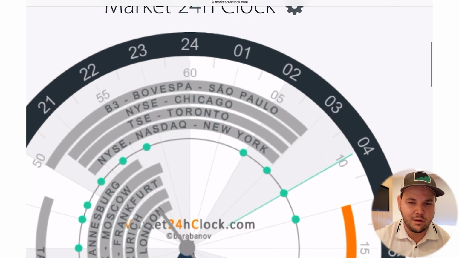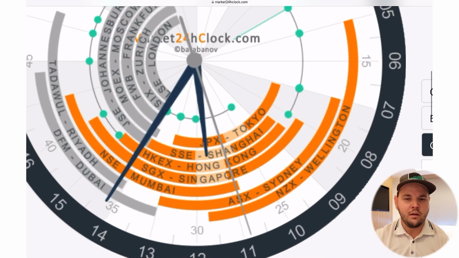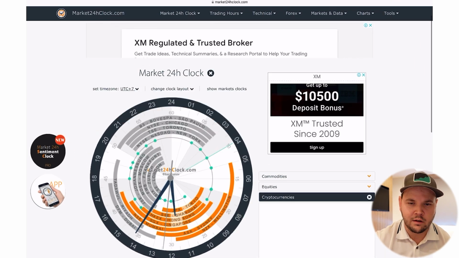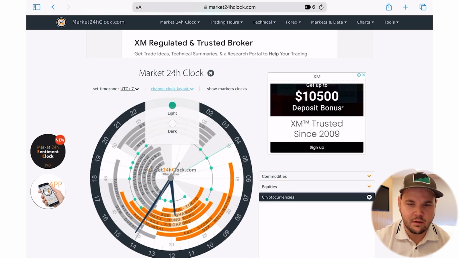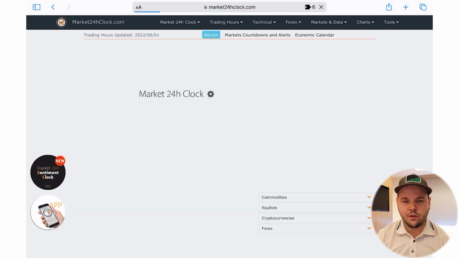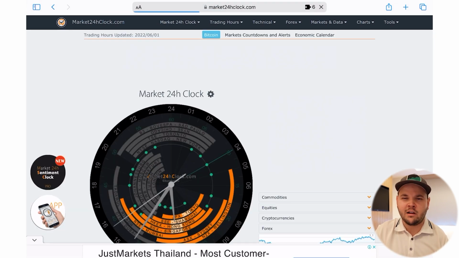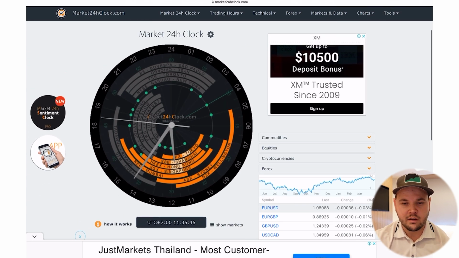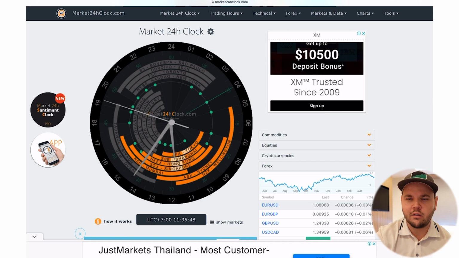And of course, a gray one will be closed. The orange one will be open. Gives you a bit of a look here. There's more data here. I believe we can kind of filter it out a little bit. And we can see here these different sessions. They have a cool feature, not as user-friendly as Market Countdown, but still works here if you are on a Windows computer or somewhere else. And they have a lot of ads, but it's working fine still.